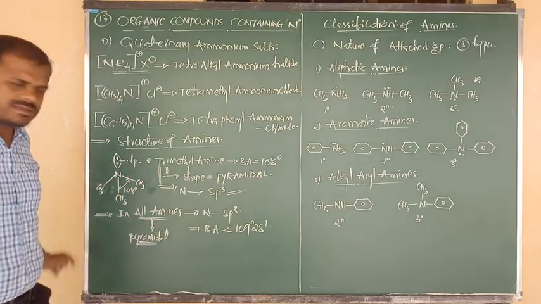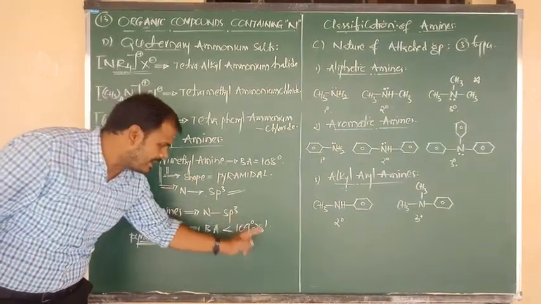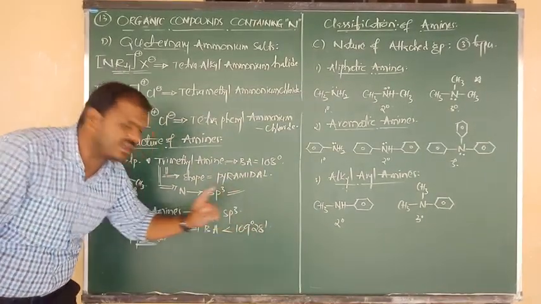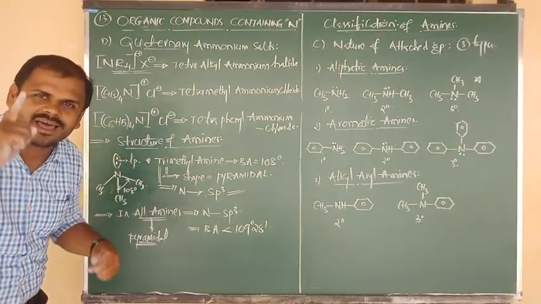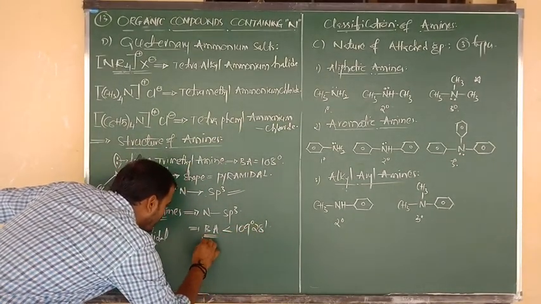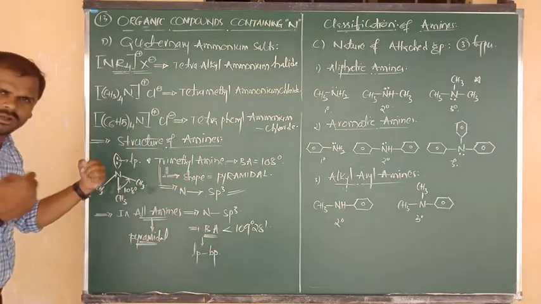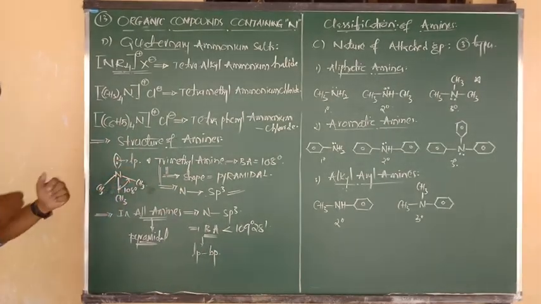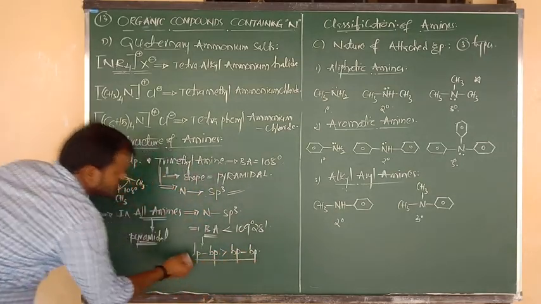So now my question is, amines have sp3 hybridization, so the expected bond angle should be 109 degrees 28 minutes, but the bond angle is less than 109 degrees. The reason is lone pair, bond pair, they cause what? Repulsions. So the bond angle is less than 109 degrees 28 minutes. Lone pair, bond pair repulsions are more powerful as compared to bond pair, bond pair repulsions. Right. So due to this concept only.